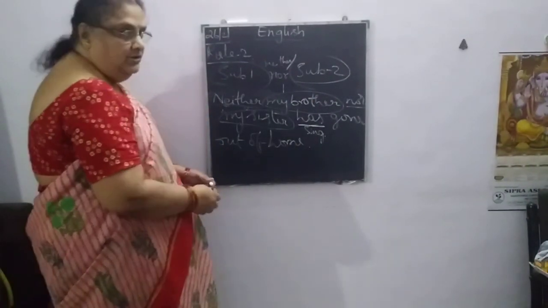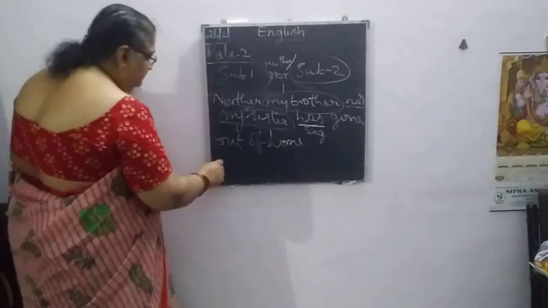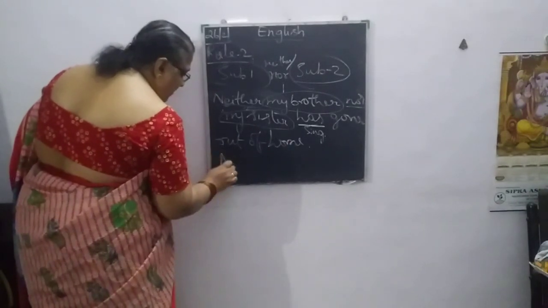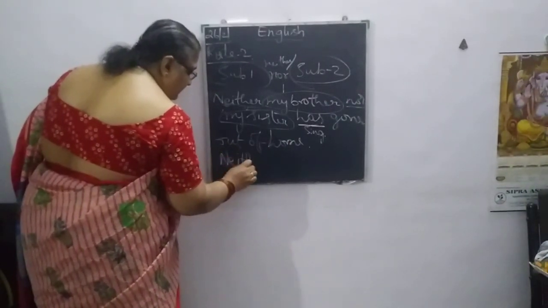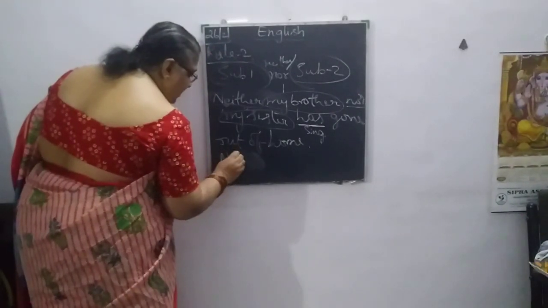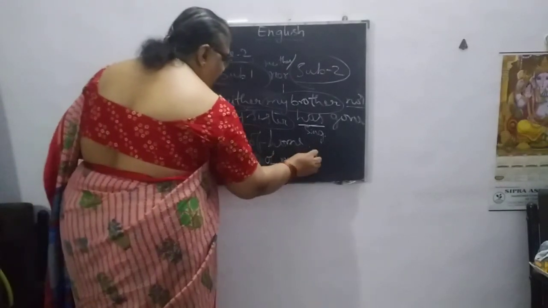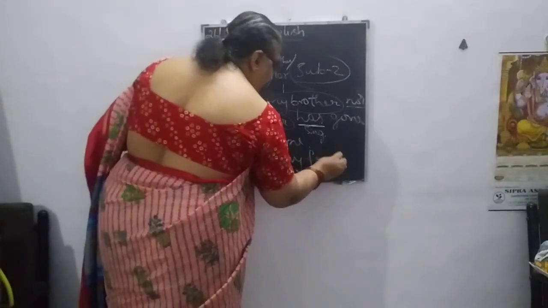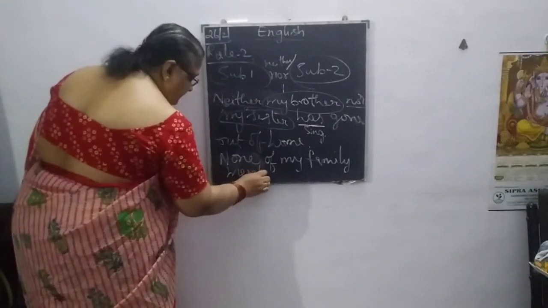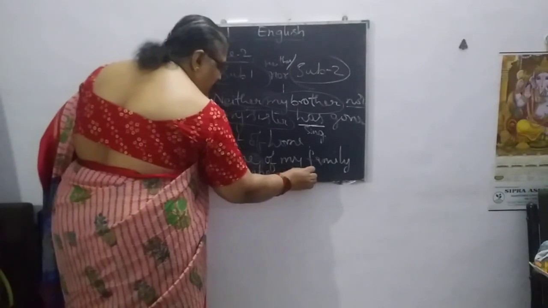Now, do you want to see another example? Another one is neither, or if you say that none of my family members has gone out.